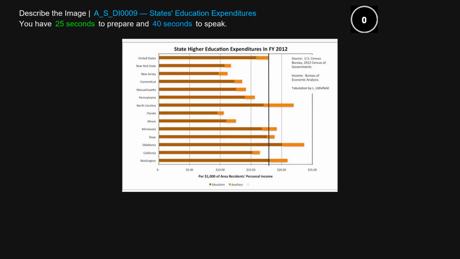What's more, you can see that the value of Oklahoma is at around 20,000, which is higher. What's more, the value of Washington is at around 19,000, which is the highest. To sum up, it shows state higher education expenditure.